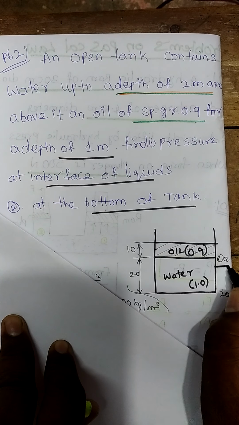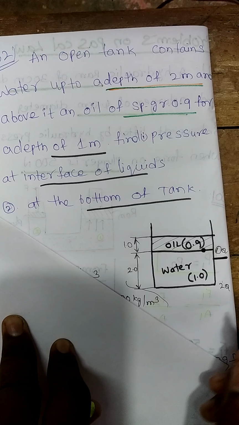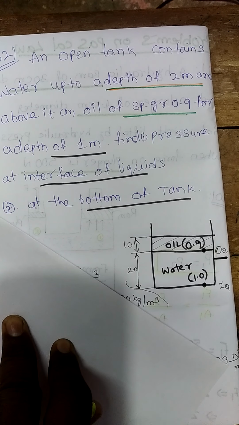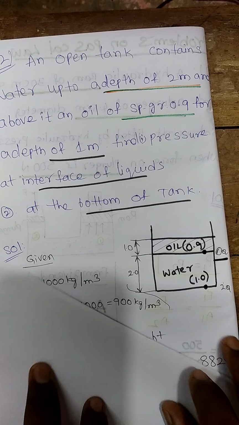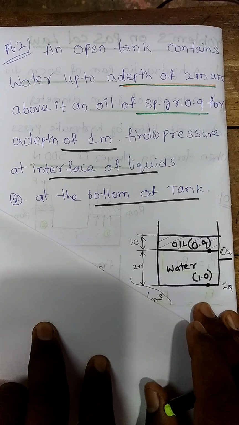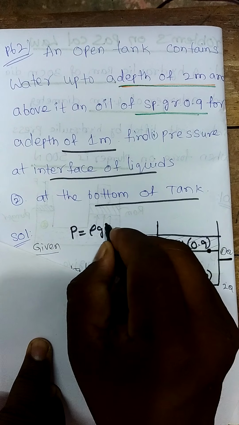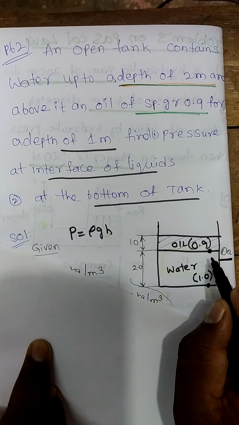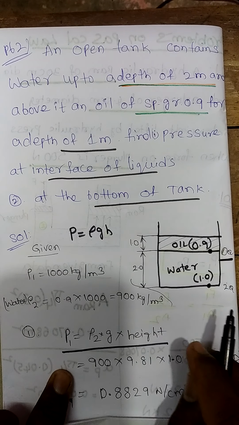That means the first question, that's why I wrote here 1Q. At this interface, what is the pressure? And the second question is, in the bottom, what is the pressure it has? Okay, those two questions we have. So if you observe the first question, what we know, pressure is equal to rho g h, that we know. Pressure is equal to rho g into h. So I need this for the first question.